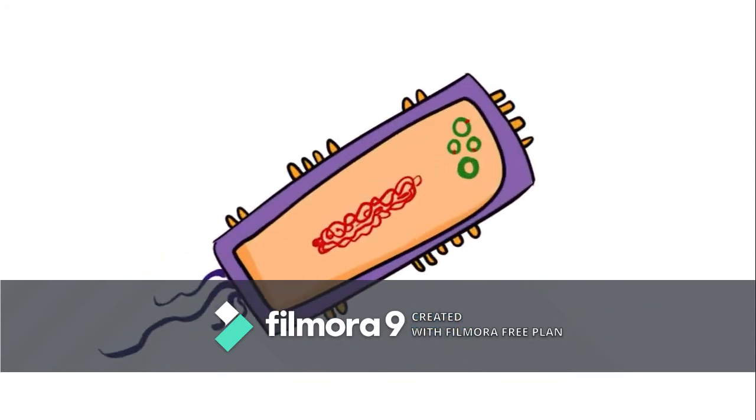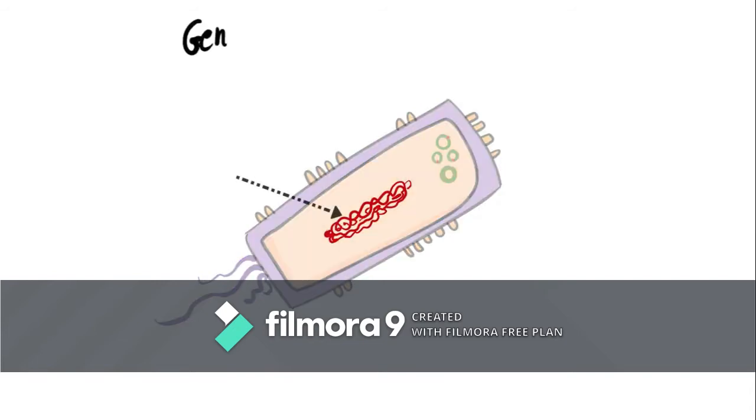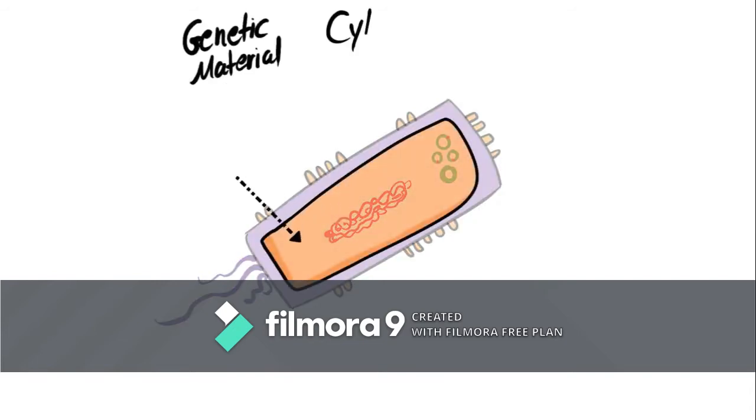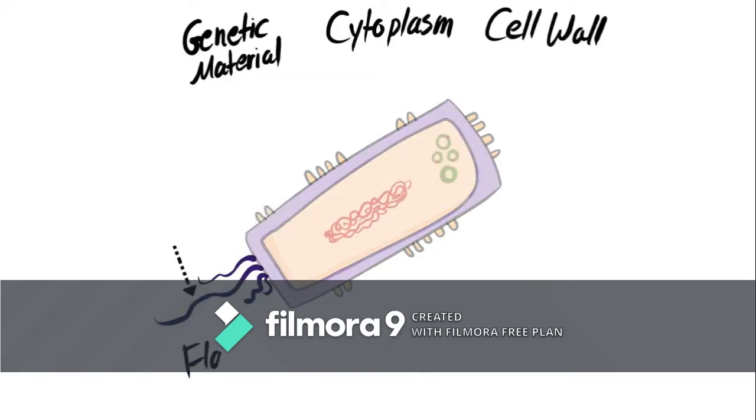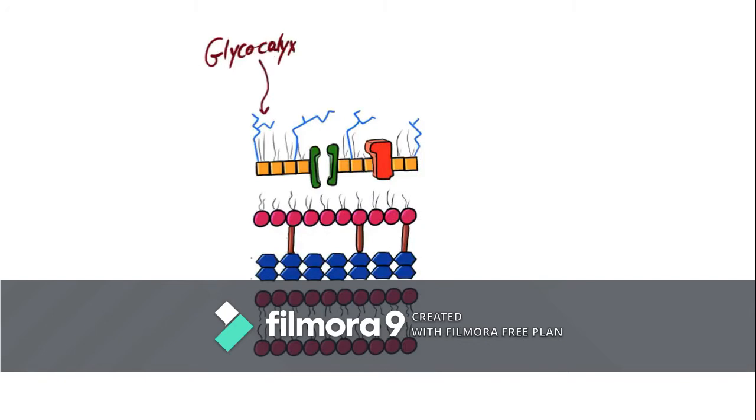Now we're going to discuss the bacterial architecture. Since bacteria are considered as cells, that means they have genetic material, a cell membrane, and a cytoplasm. In addition to that, they have a cell wall, a flagella, which is used for locomotion, and then we have pili, which is used for attachment, and then we have plasmid, which is an extra chromosomal genetic material, so it's not part of the DNA. And then we have a glycocalyx, which is used for protection. The glycocalyx can be either capsule, which is neatly organized and protects the bacterium from phagocytes, or biofilm, which is an unorganized, loose structure, yet important for attachment.